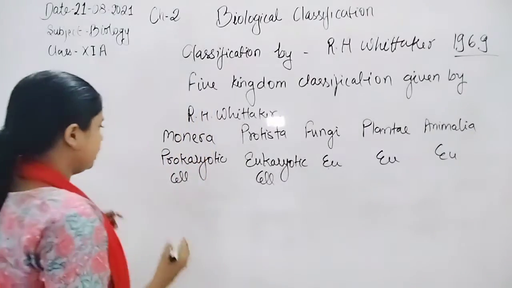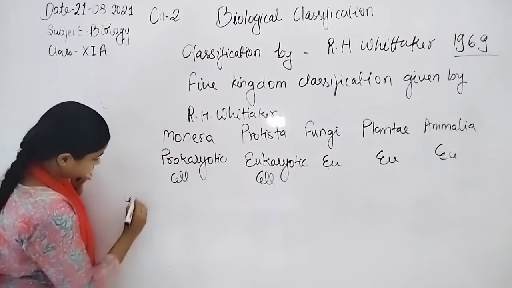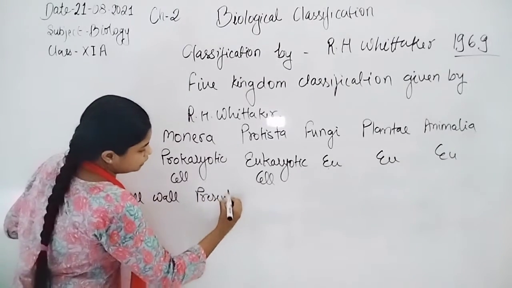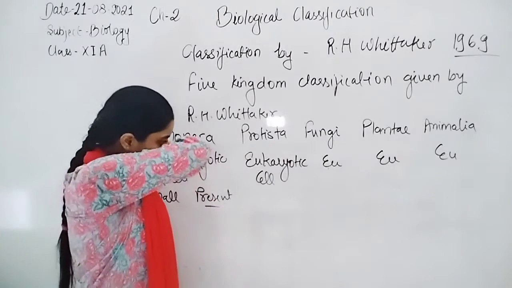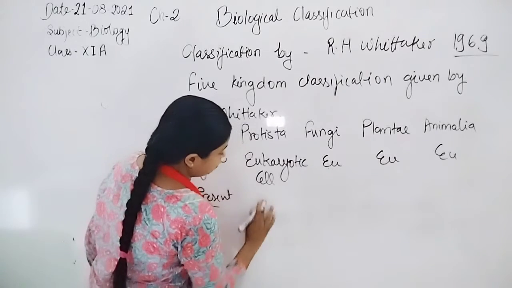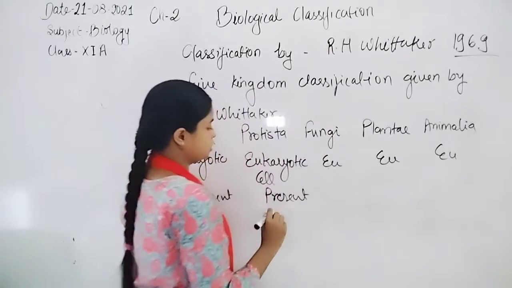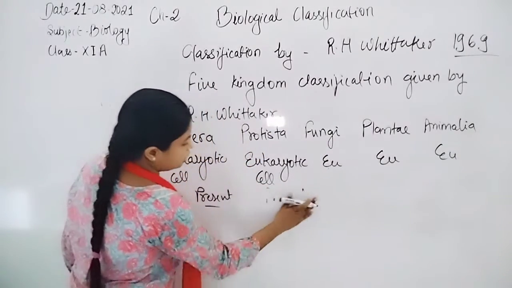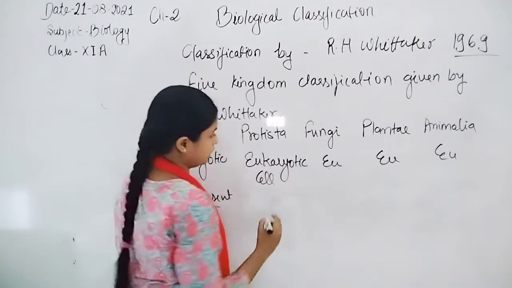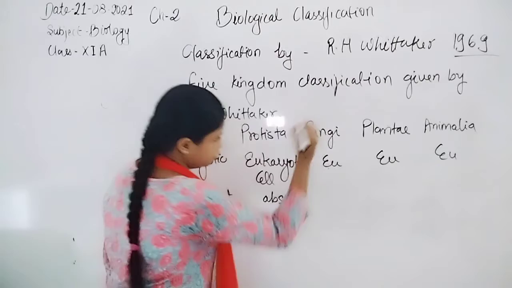Now next is cell wall composition. In Monera, the cell wall is present but formed by peptidoglycan; we will discuss it later. In Fungi, the cell wall is present but formed by chitin. Protista actually do not have a cell wall; some members of the Protista group do not, so the cell wall is absent.